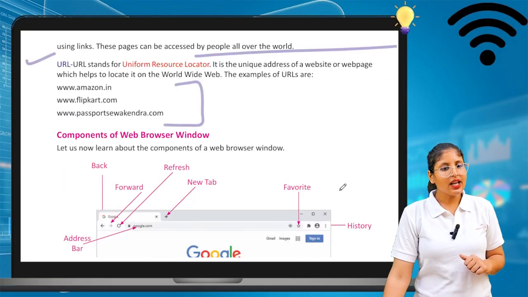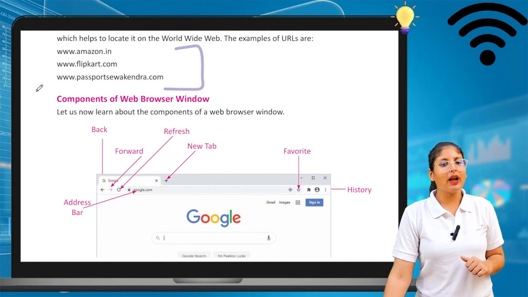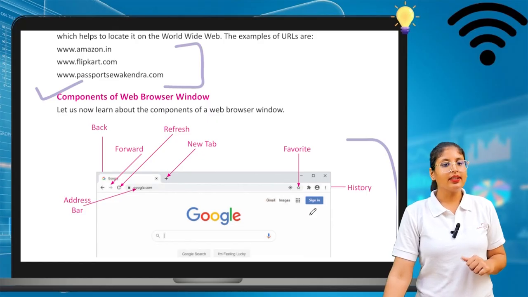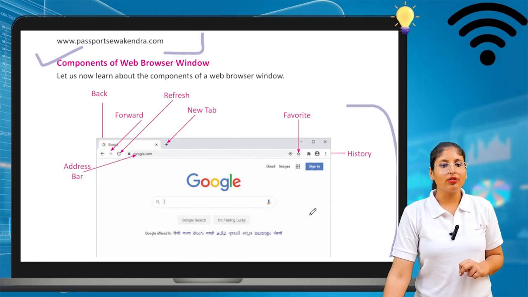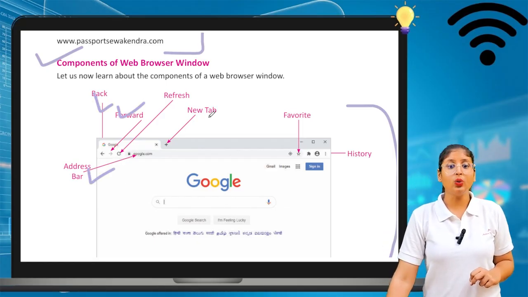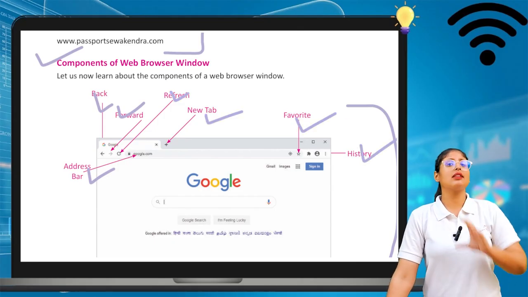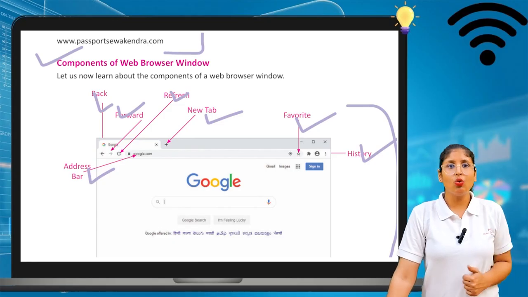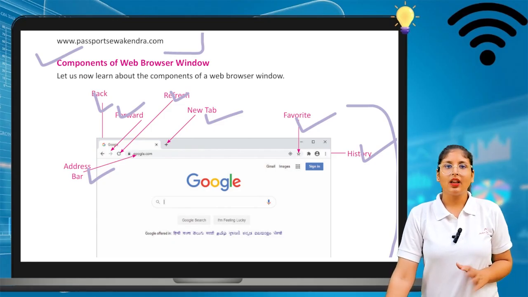Now we will see the components of a web browser window. Let us learn about the components of a web browser window. There are the address bar, back button, forward button, refresh button, new tab button, favorites and history. I am hoping this page is understandable to you, because when we have to search anything, we can use this Google Chrome.